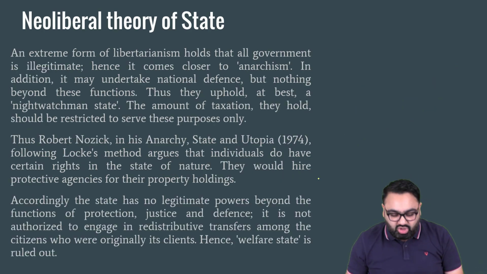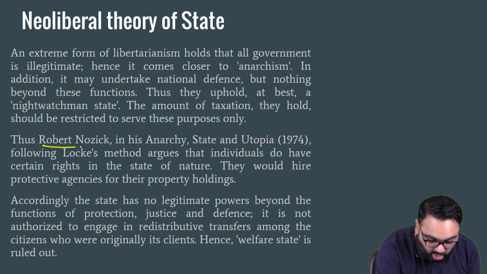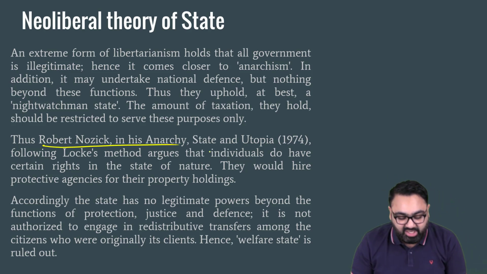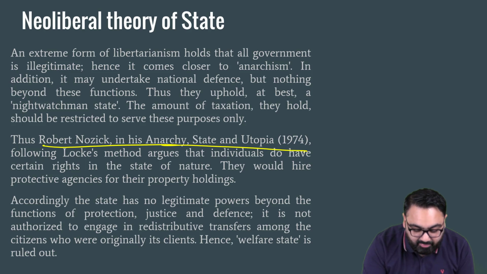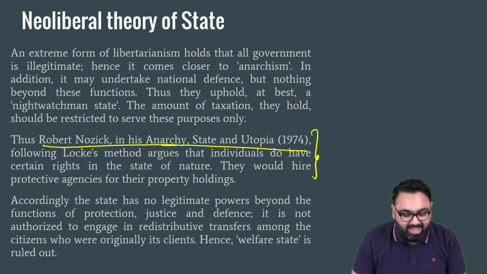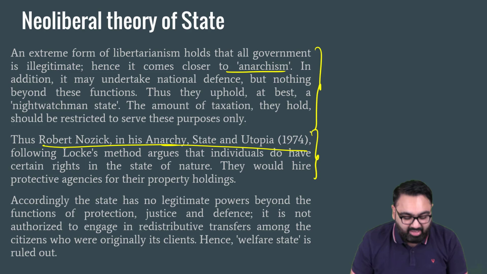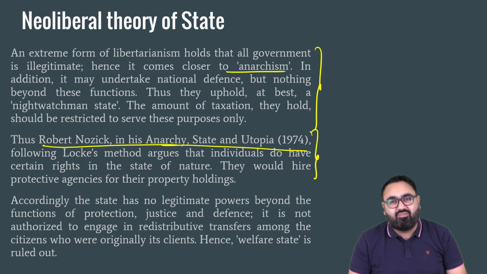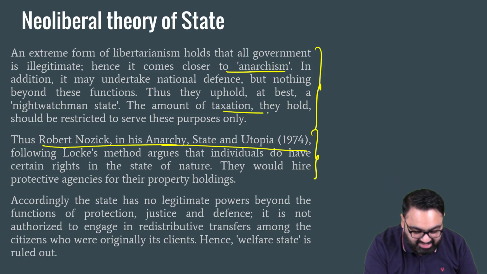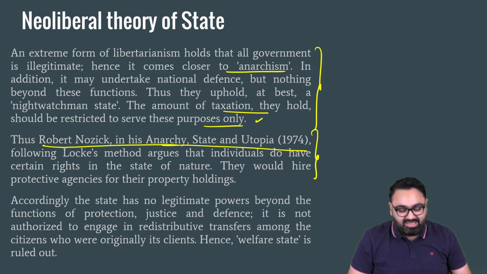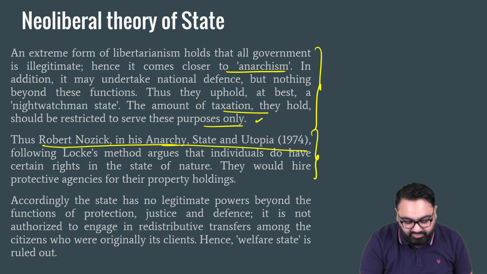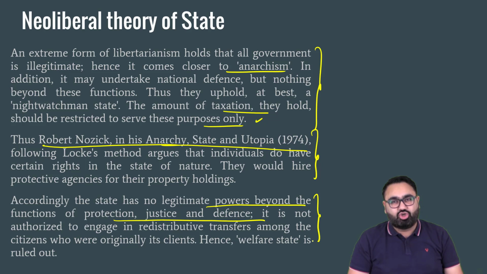There were many people who supported this idea. For example, Robert Nozick, he famously wrote in Anarchy, State and Utopia that we need to go back to the idea of liberalism. If we don't, then we will become close to anarchism, because the government is now controlling every aspect of our life, including taxation, including wages, etc. As I said, there is no legitimate power beyond justice, defense and protection. Means this is the only thing that the government should do.